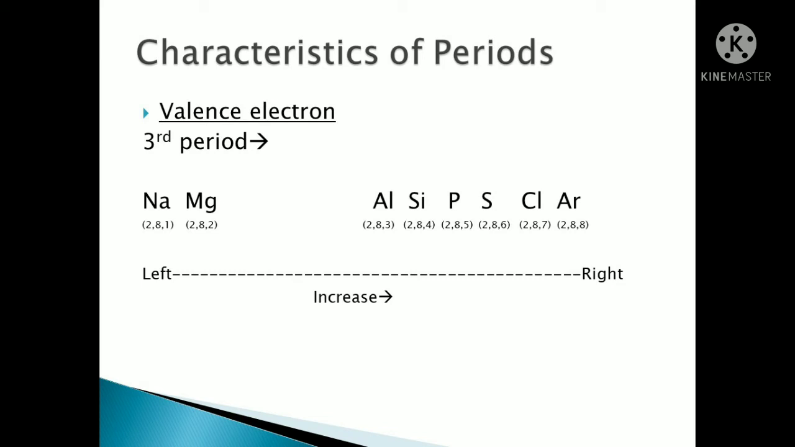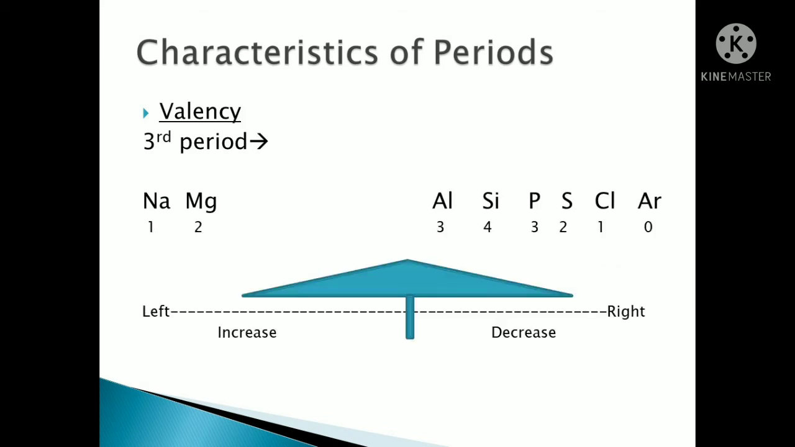Okay students, next we are going to study the characteristics of periods for valency. What is valency? You have studied it, I think you all know. It is how many electrons an element will lose, gain from others, or share. So sodium's valency is 1 because the atomic number is 11, the electronic configuration is 281, and sodium can give 1 electron to another element. So sodium has valency 1, magnesium 2, aluminium 3, silicon 4, phosphorus 3, sulfur 2, chlorine 1 and argon 0.